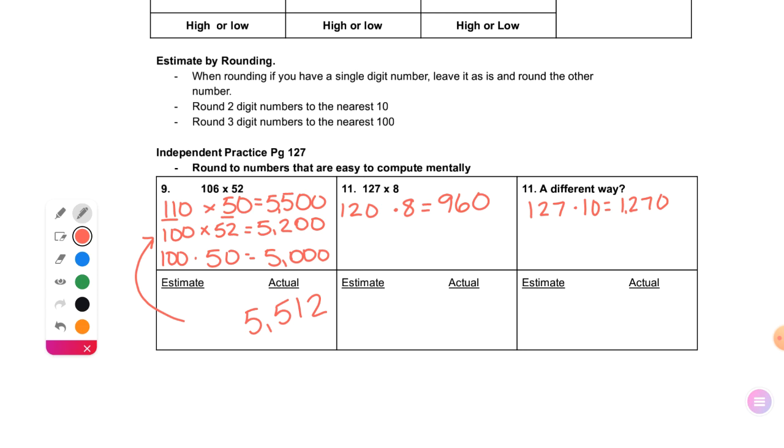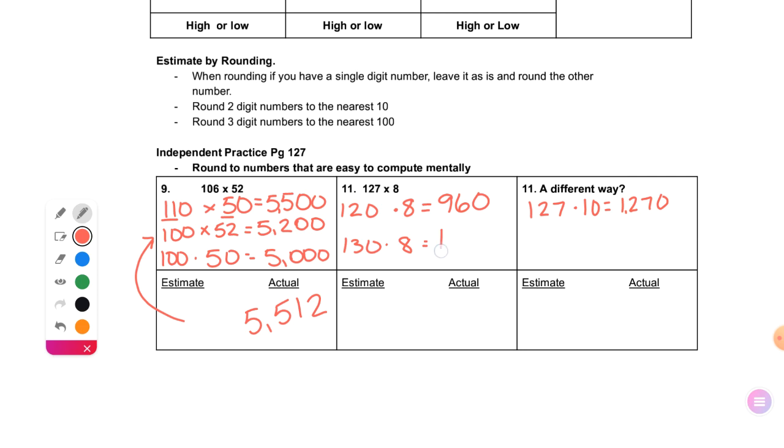Does anybody know another way? If you can do it mentally, this is where we're getting up there in the ifs. Callan? 130 times 8. But what would you need to know mentally to be able to do that one? Kinley? 13 times 8. Does anybody know 13 times 8? Chase? 104. Do you guys agree?